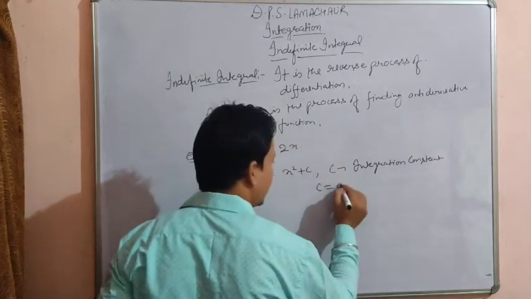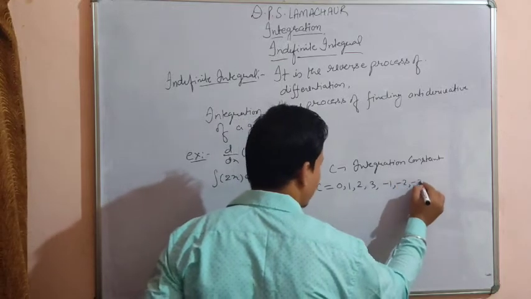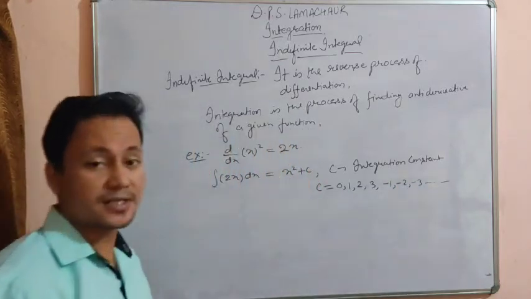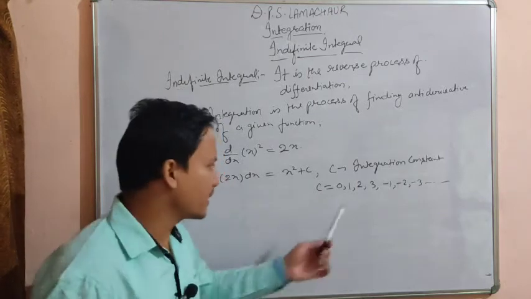C can take any of the values 0, 1, 2, 3, okay, -1, -2, -3, etc. Because it is an integration constant, it is also known as arbitrary constant. It can take any real number. Okay, so